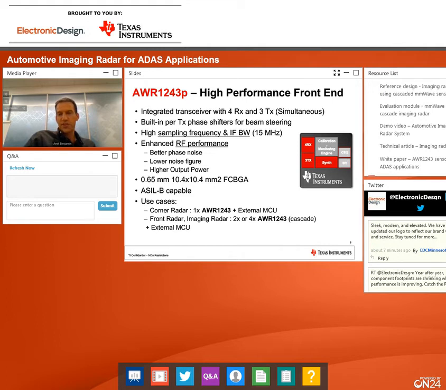The processor doesn't need to toggle the SPI bus all the time to generate different chirps from frame to frame or chirp to chirp. You can program the chirps into a local memory of this device, and the device can work by itself, significantly reducing the computing power the host is required to provide.